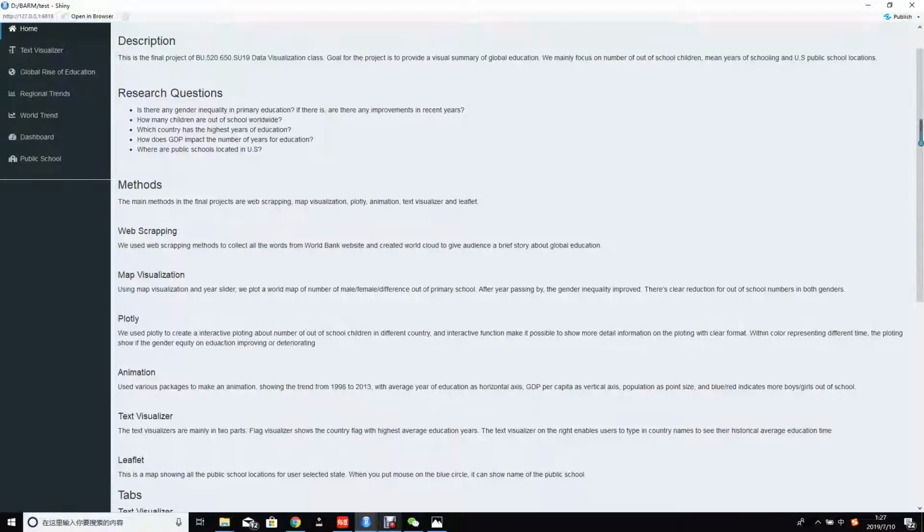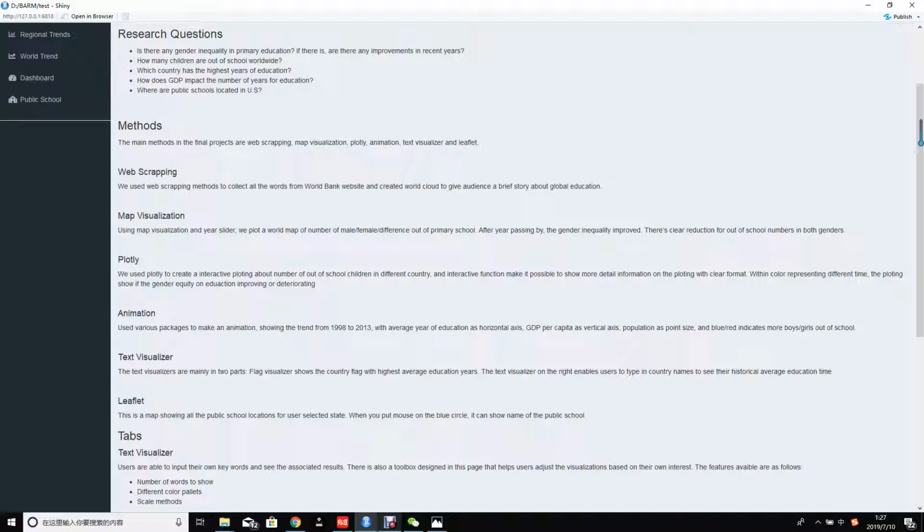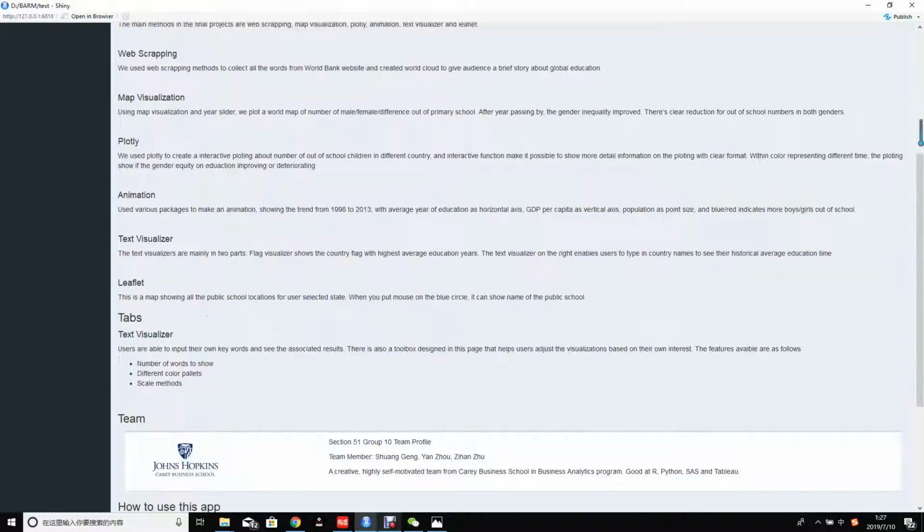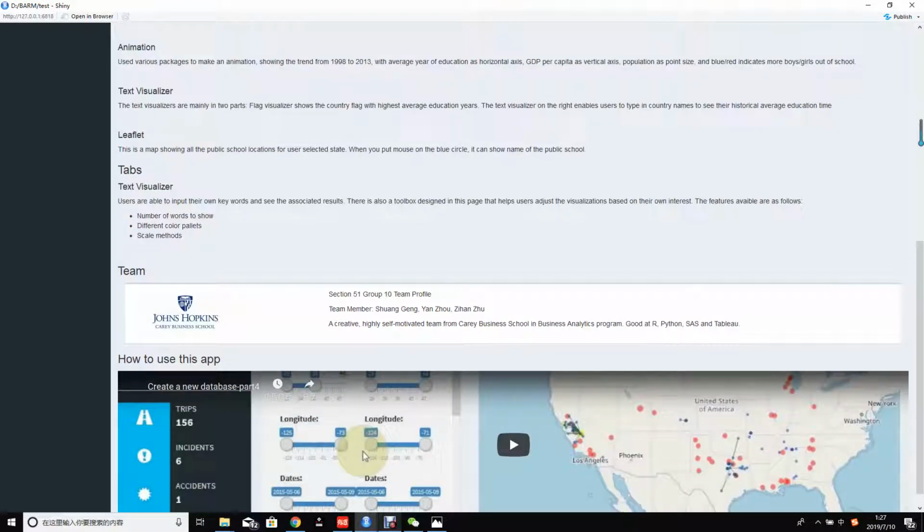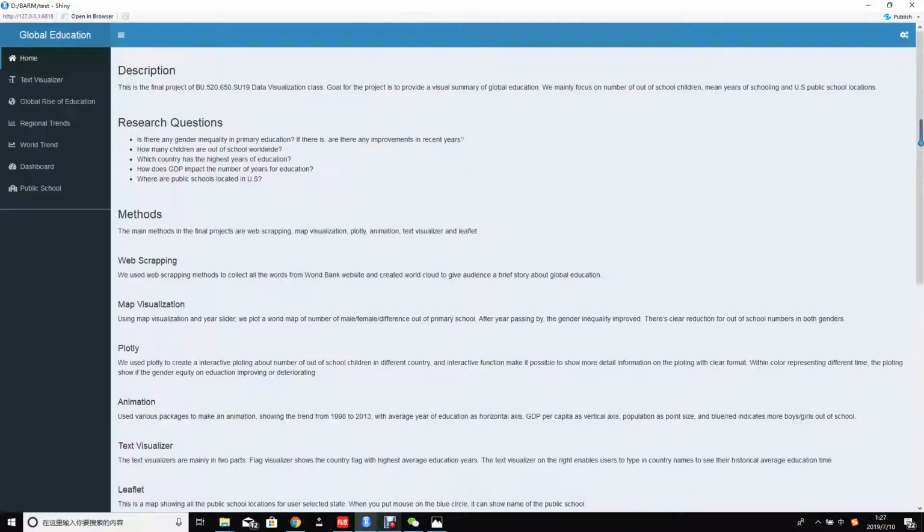In this application, we have several methods. We mainly use web scraping, map visualization, Plotly, animation, text visualizer, and Leaflet. Here's a brief introduction of our team. We go to the first part.